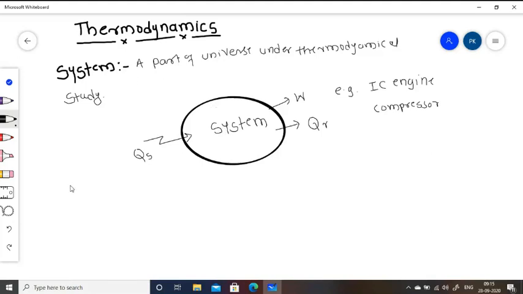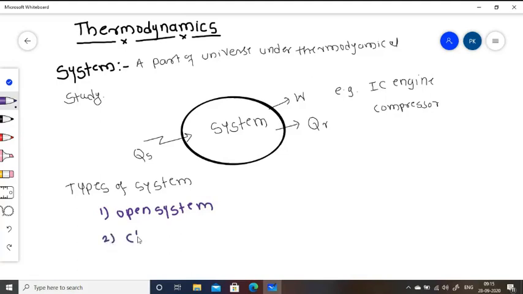Types of thermodynamic system. Systems are classified as, first, the open system; second, the closed system; and third, the isolated system.